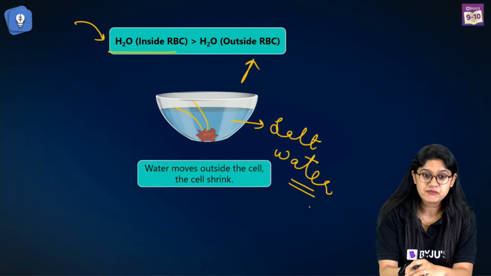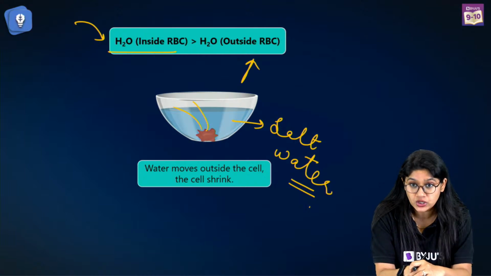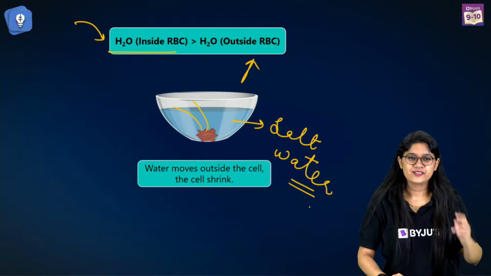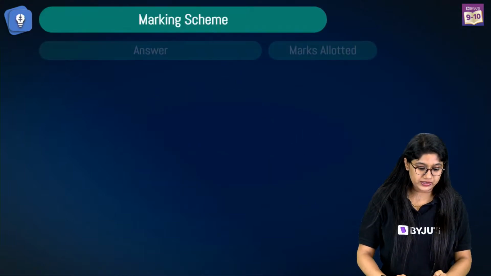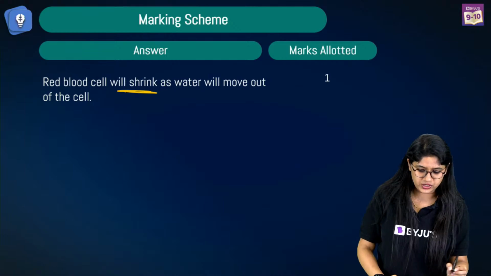So Dia is asking, ma'am, if we put the raisins into the concentrated water, basically if we have more of the salt or the sugar, of course it will shrink, right? Very good. Okay, let's see how we can write the answer in the examination. So it's a 1 mark question. We know that the cell will shrink.